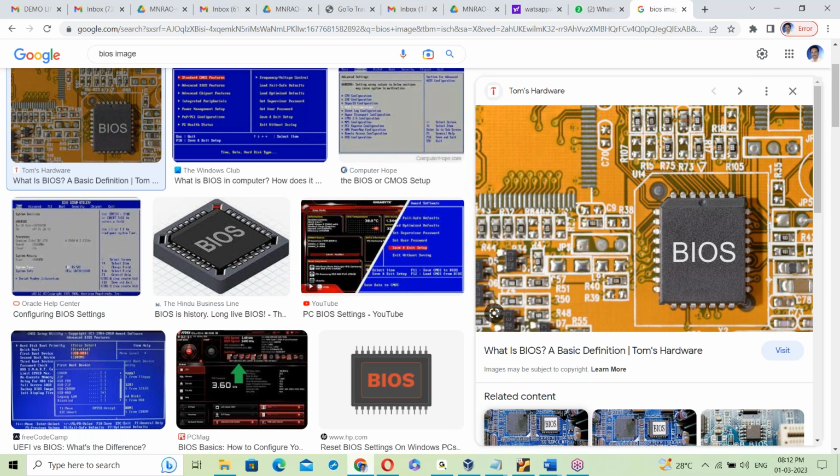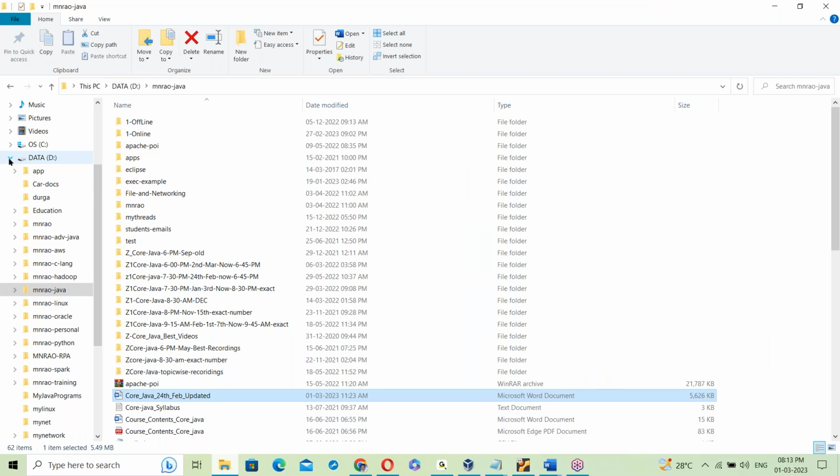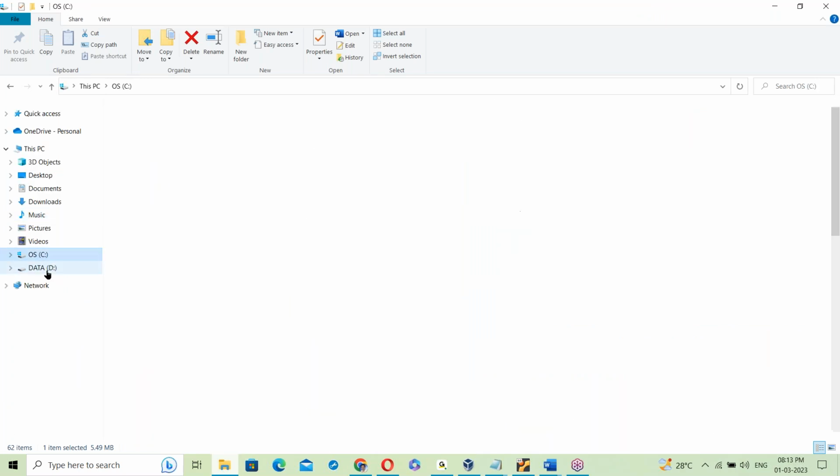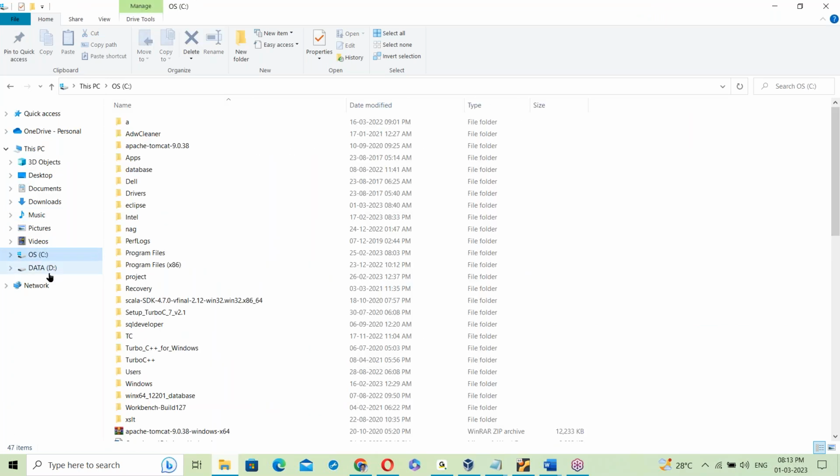Hard disk is for storage. RAM is for processing. The OS is running, programs running, applications, all are happening in RAM memory only. Hard disk is only for storage. Even the OS is stored there. In the hard disk, there is the C drive and D drive.